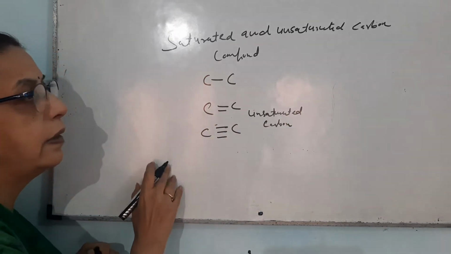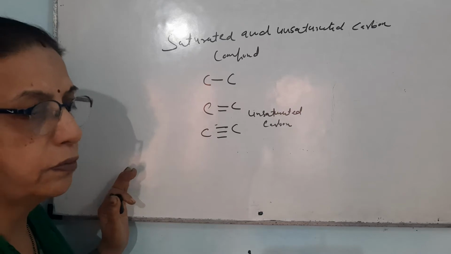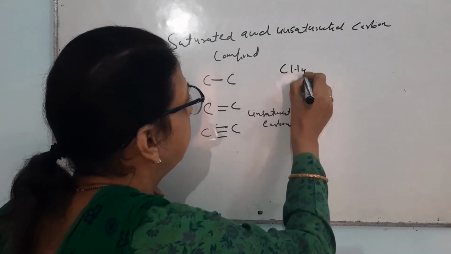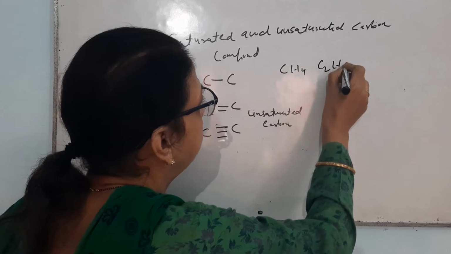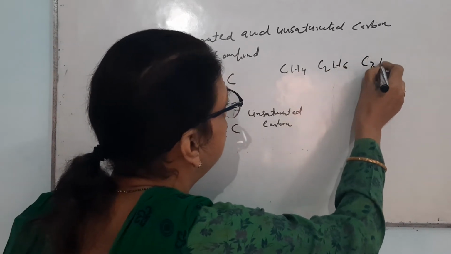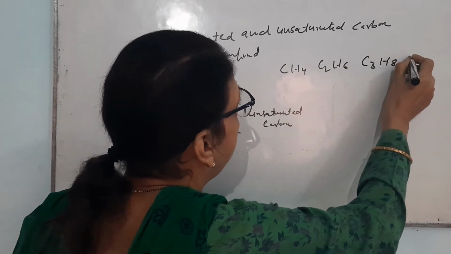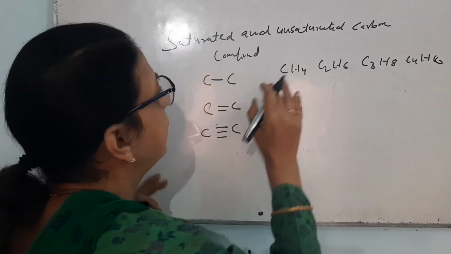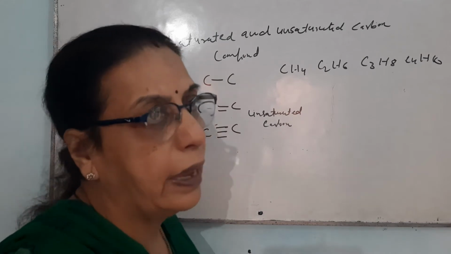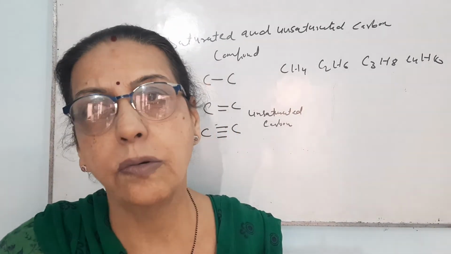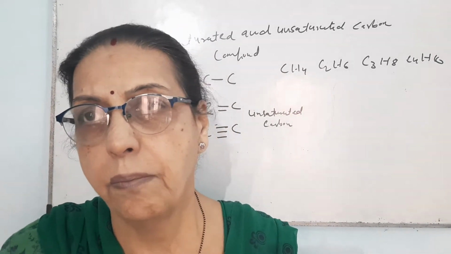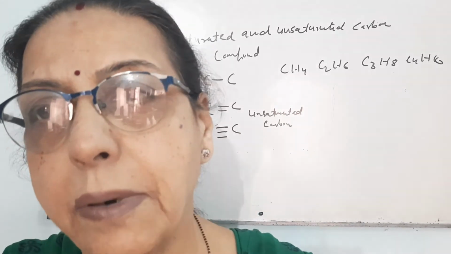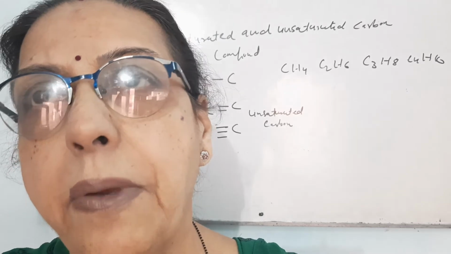I have already given you examples of saturated carbon compounds like methane, ethane, propane, butane. These are all saturated carbon compounds. I have already told you about the general formula by which these saturated and unsaturated carbon compounds can be prepared.